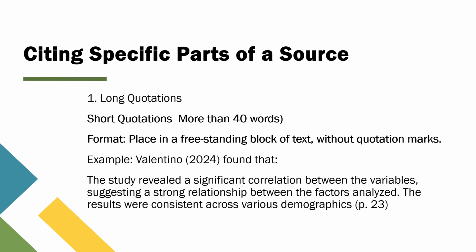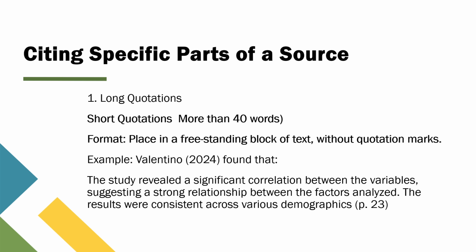Second, indent the entire block. Indent the entire quotation about half an inch from the left margin. This indentation shows that the text is a quote, so there's no need for quotation marks around it. Third, maintain double spacing. Just like the rest of your paper, a block quote should be double spaced. Fourth, include the citation at the end.